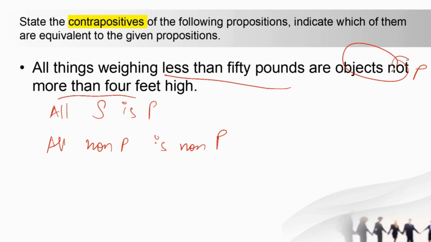Here there is a not, so you remove the not, right? So: more than 4 feet high are things weighing 50 pounds. Less than, right, so here you can change it and write more than. So it will be: All objects more than 4 feet high are things weighing more than 50 pounds.